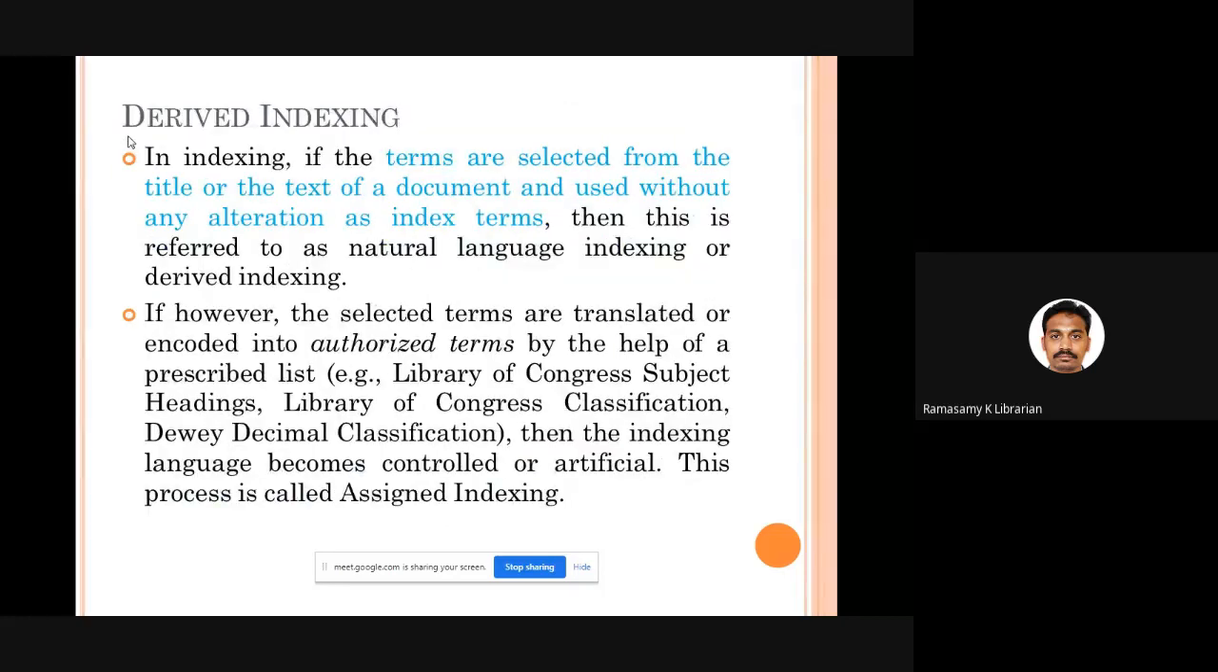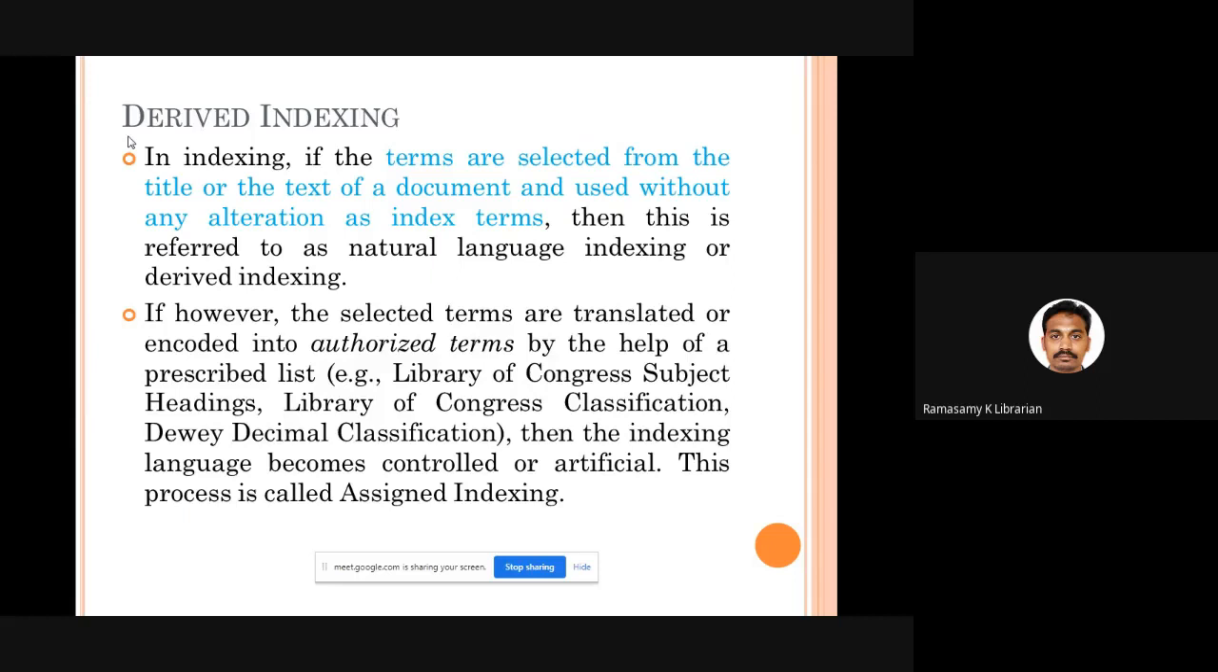This is also called concept indexing or assignment indexing. Quite contrary to this, we have something called derived indexing, where the cataloger, the librarian, may not select ready-made terms from the already available list. Instead, he will go and read the title, the abstract, the keywords given, and if required, even the contents. From those areas, he will pick up the words that will represent the thought content of the resource. So that kind of indexing is known as derived indexing.